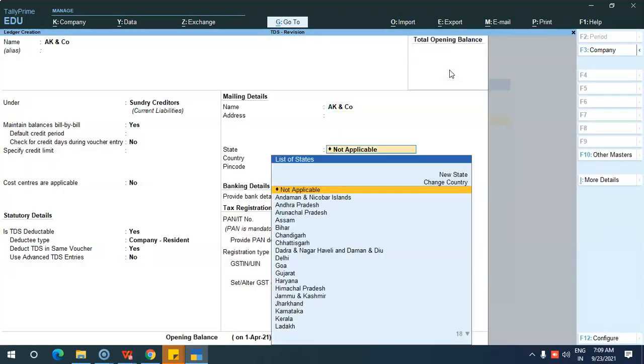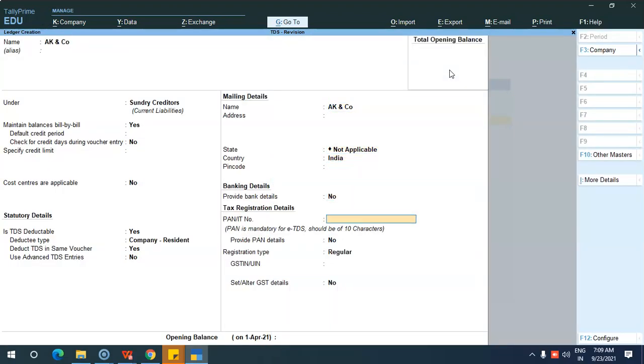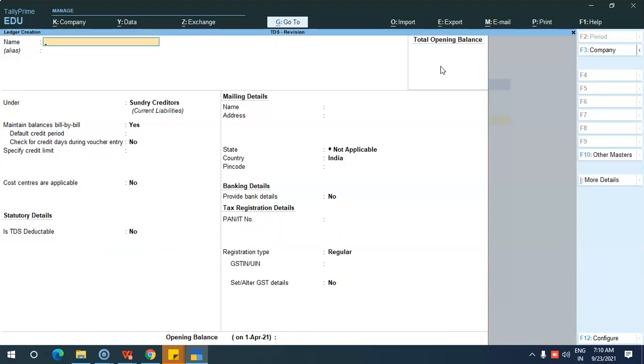Then you have to give the PAN number. It is very important. If you do not give the PAN number, straight away 20% will be charged. To avoid that, the deductor must get the PAN number from the deductee, and you have to fill it over here. Then just give Yes, and your party ledger has been created. The third step is creation of the party ledger.